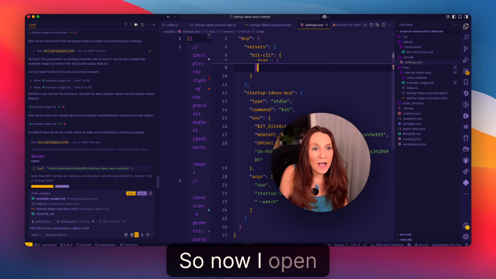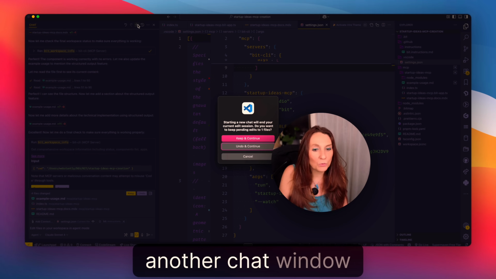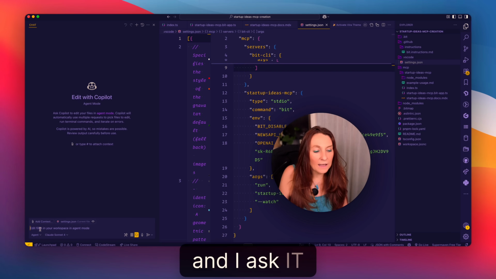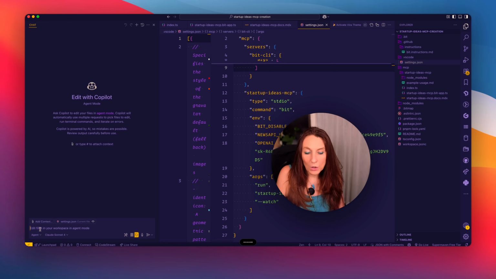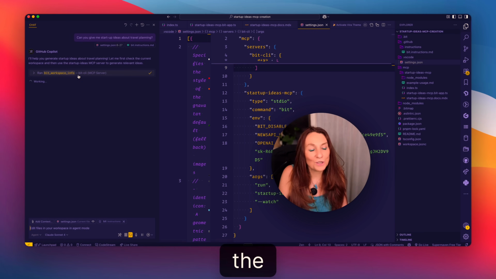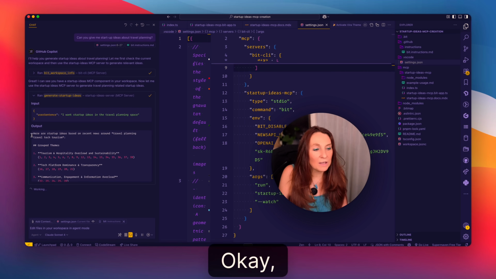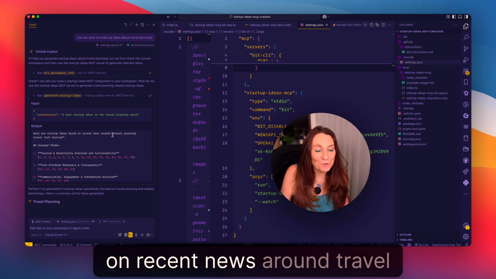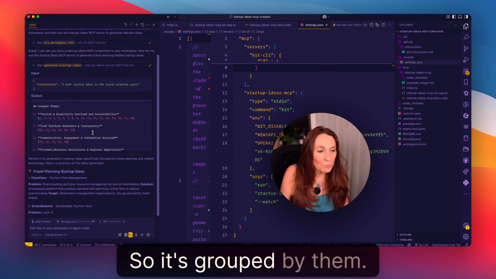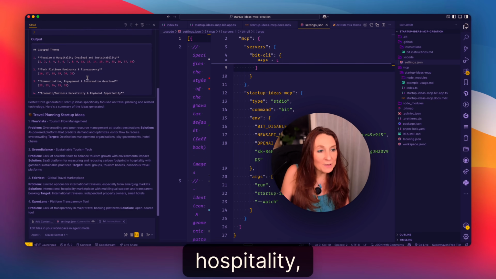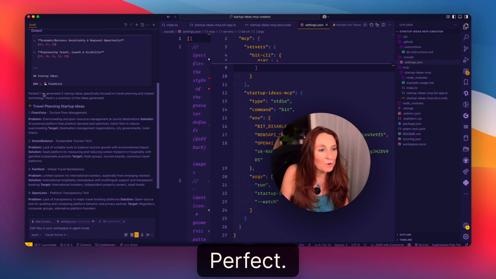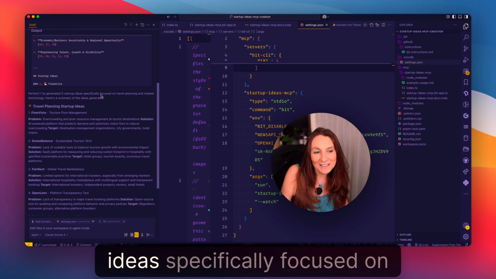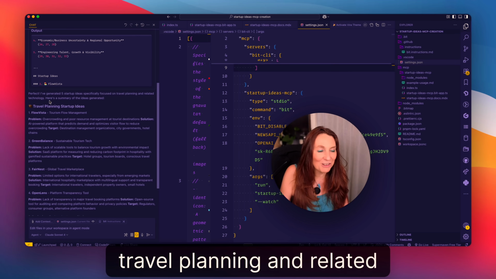Okay, so now I open another chat window and I ask it, can you give me startup ideas about travel planning? And we see it's using the MCP. Okay, here are startup ideas based on recent news around travel planning. So it's grouped by themes, tourism, hospitality, overload. You see everything is super detailed, perfect. I've generated 5 startup ideas specifically focused on travel planning and related technology.